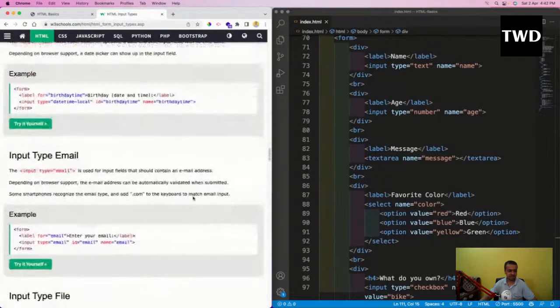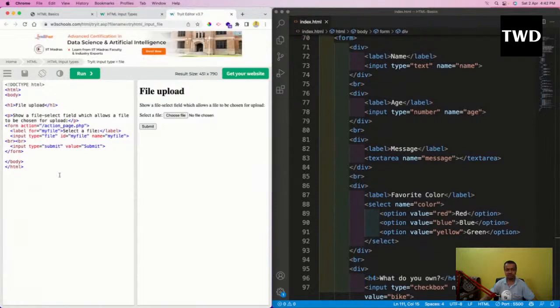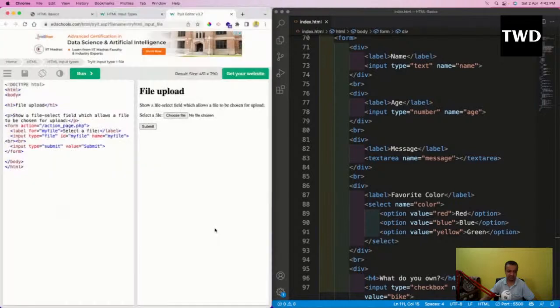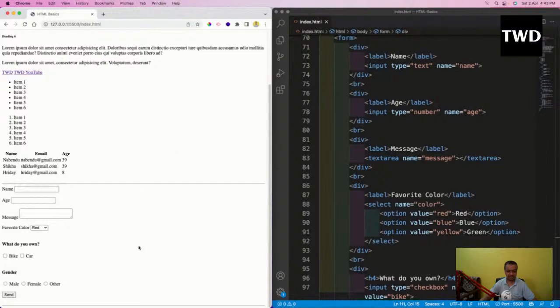Then there are so many things, like input type file. Again, a very important thing, because you might have gone to naukri.com or some other job site, and there you have to choose a file. It opens this dialog and you can choose a file like this. That comes from input type file. Again, very easy to do. If you were to do it in JavaScript, it would have been very difficult. So that is done. Now what else?